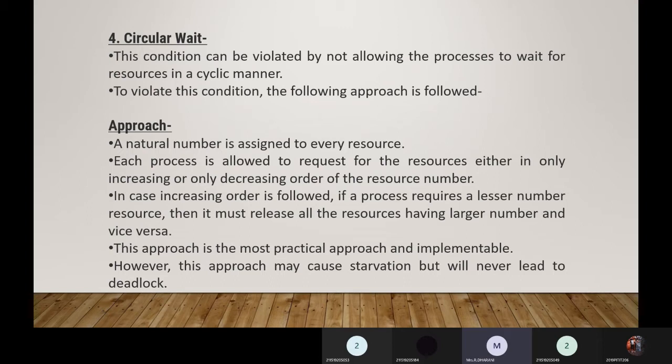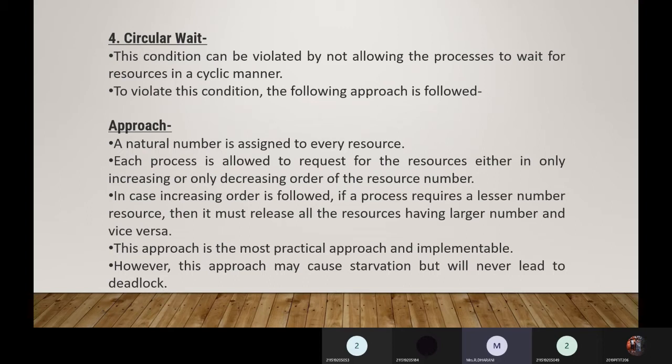Each process is allowed to request resources either only in increasing order or only in decreasing order of the resource number.